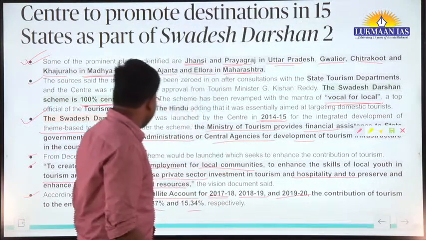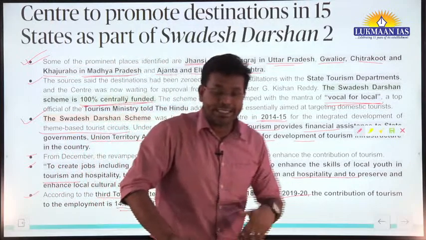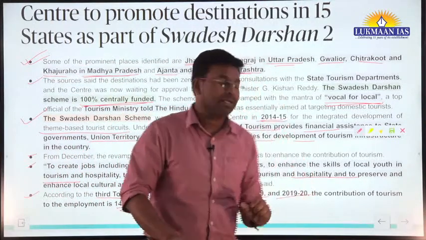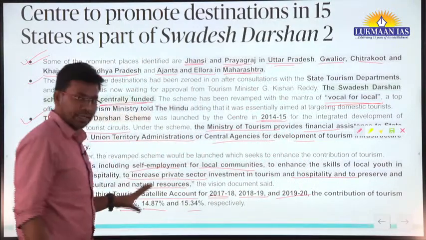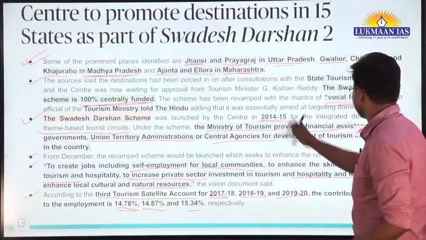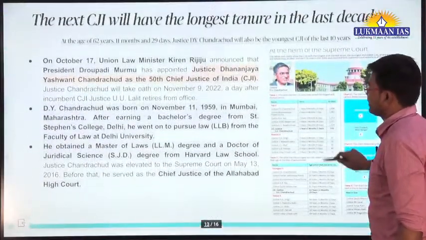It means tourism has a huge potential in generating employment, to the tune of 14 to 15% of the total employment in India. So that's a very good thing associated with tourism as an industry.